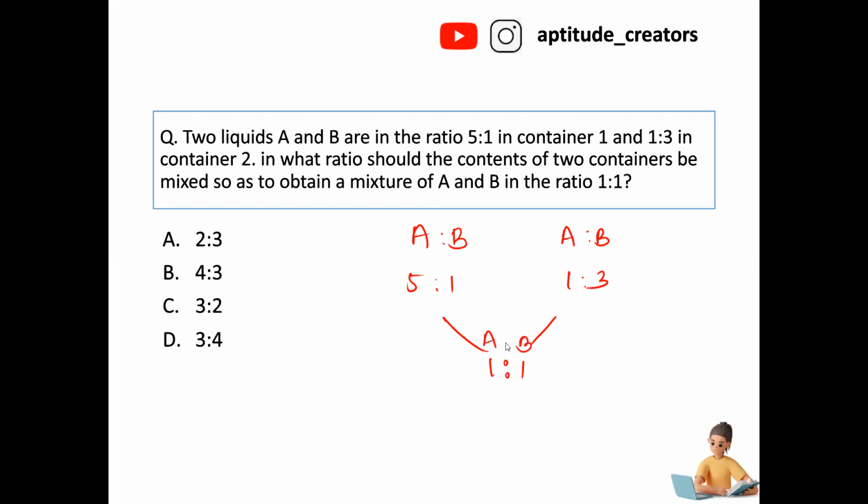Now, in this case, you can go with any one of the liquids. You can go with A or you can go with B. I'm going with B, since B is somewhat quite simple, right? Simple numbers are there. Now, B is 1 out of the total. How many parts are there? 5 plus 1, that is 6.